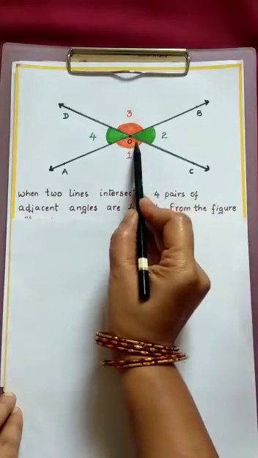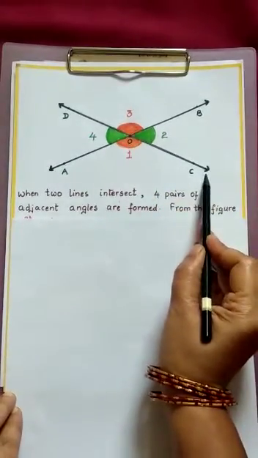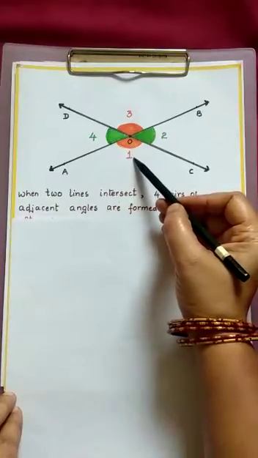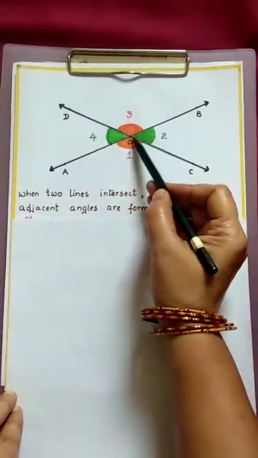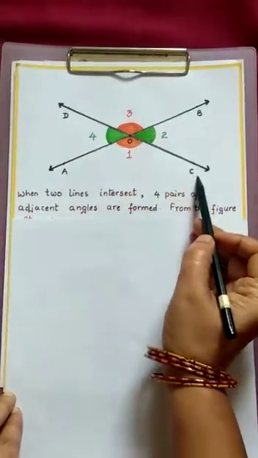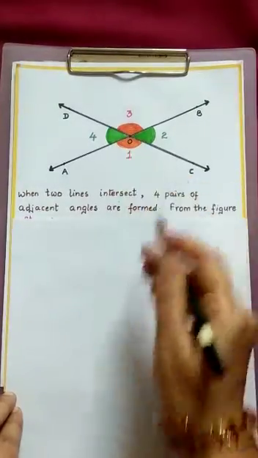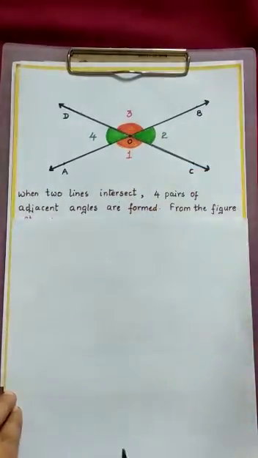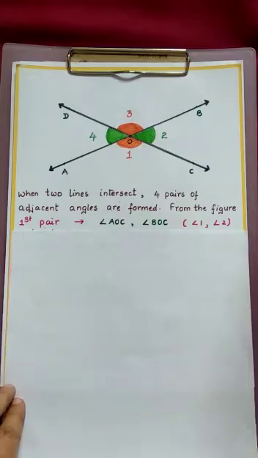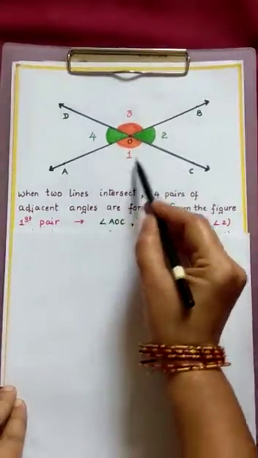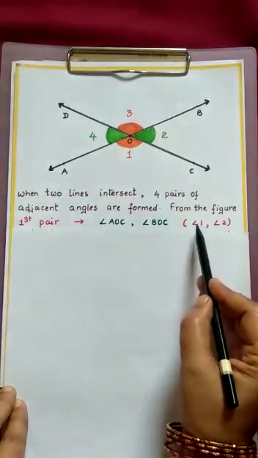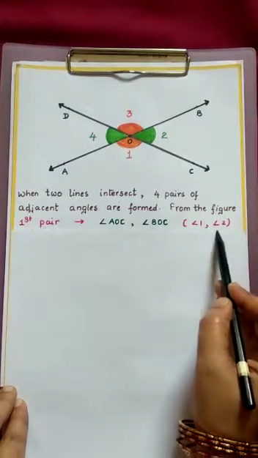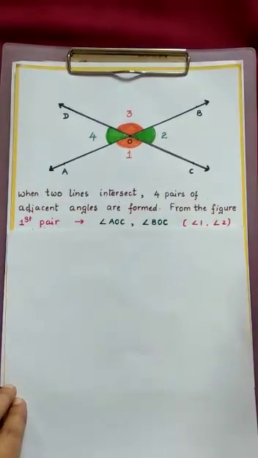O. Can you say what is the common arm? OC. It means O is the common vertex and OC is the common arm. So they are said to be adjacent. Angle 1 and angle 2 are adjacent. That is the first pair, angle AOC and angle BOC, nothing but angle 1 and angle 2.